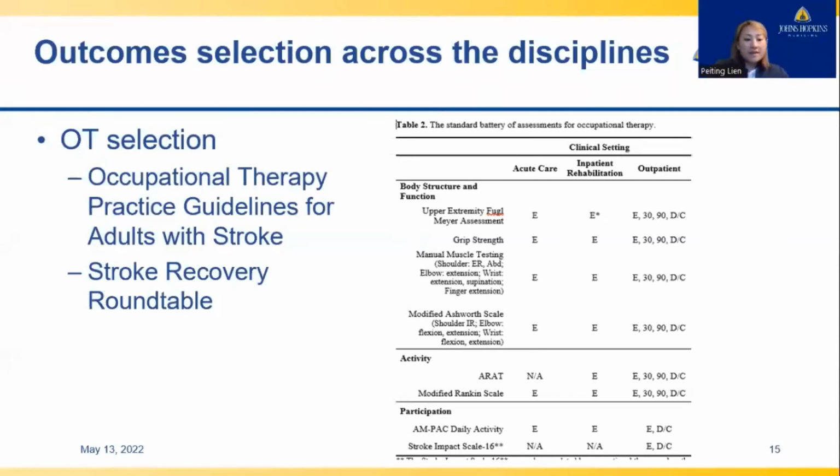This decision was made to maximize the feasibility of the standard battery. Now, clinicians are encouraged to assess vision, cognition, and other functional domains as appropriate for patients in addition to completing the standard battery. Ultimately, 8 outcome measures were selected to be completed across the continuum.